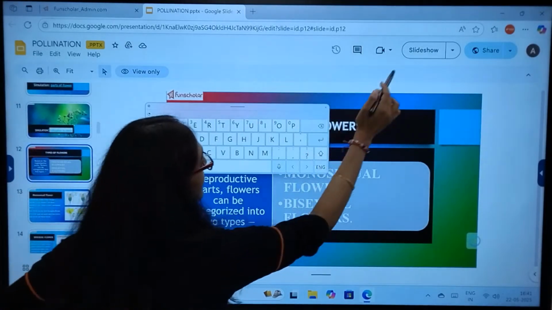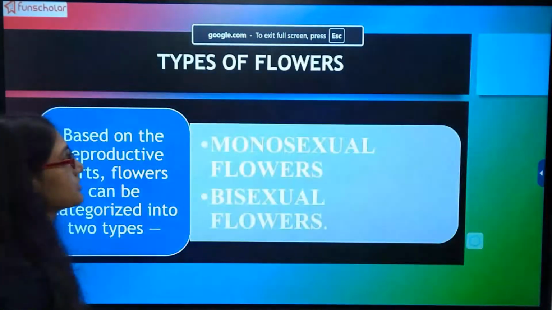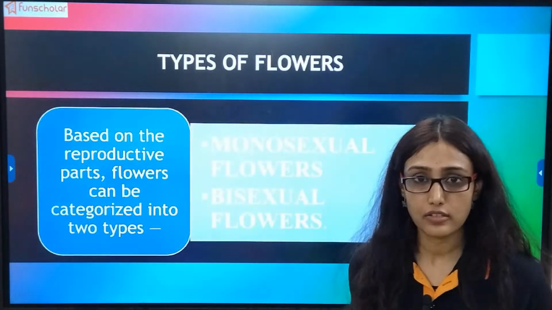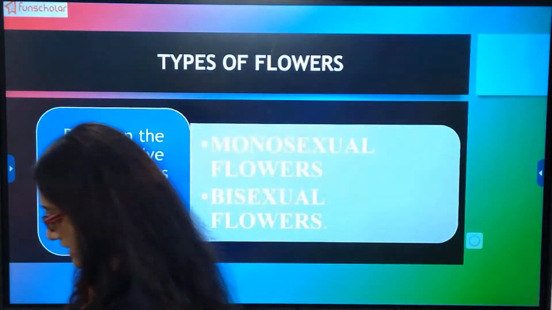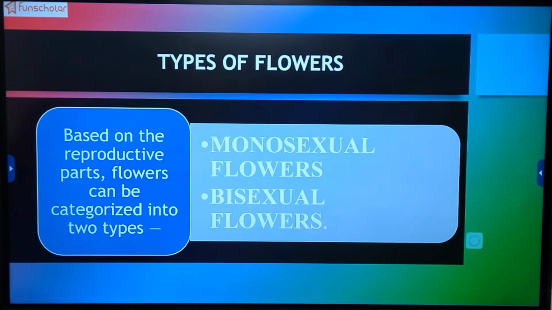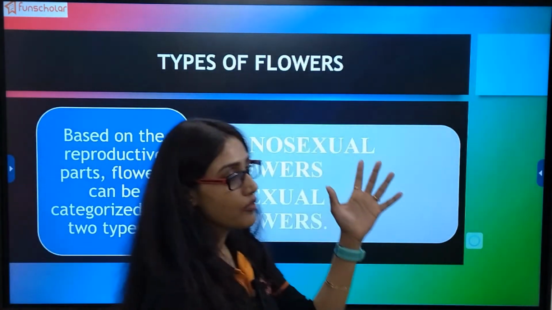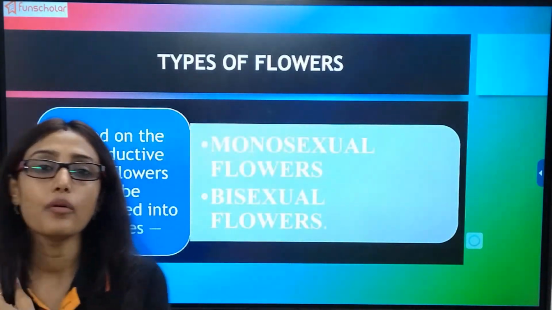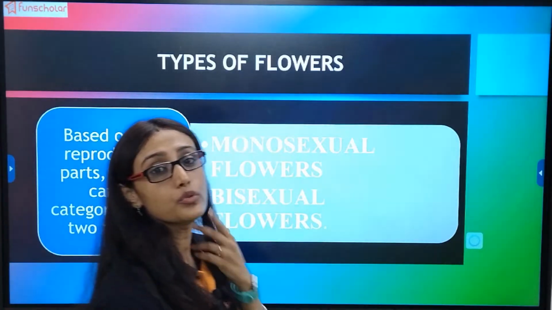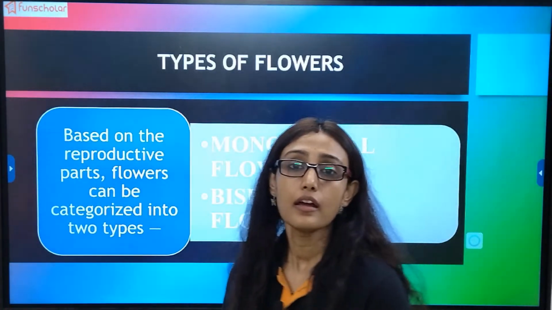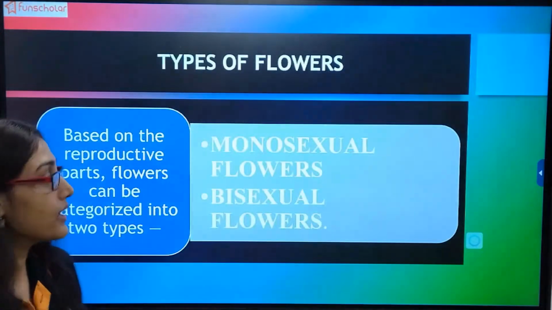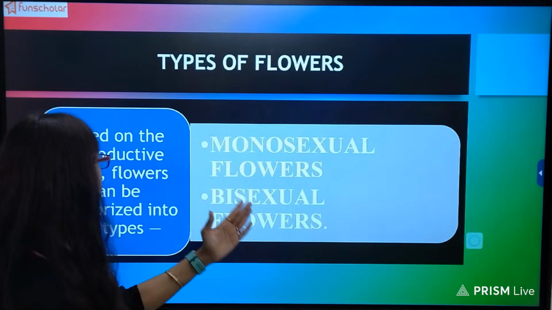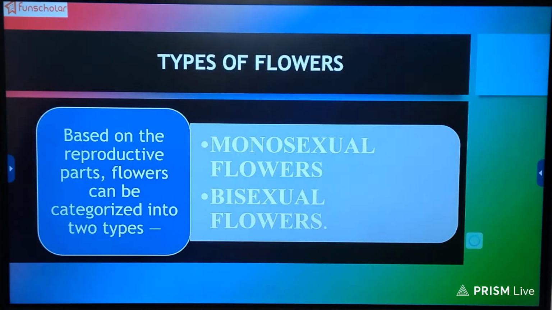Okay, now types of flowers. Just now we have seen there are so many types, so many kinds of flowers, right? Depending on shape, size, etc. So on the basis of researching all the flowers together, flowers are divided into two types depending on their reproductive parts. One is named monosexual flower and another is bisexual flower.